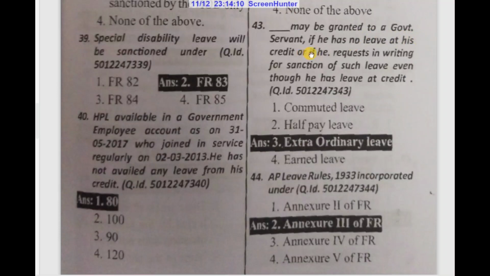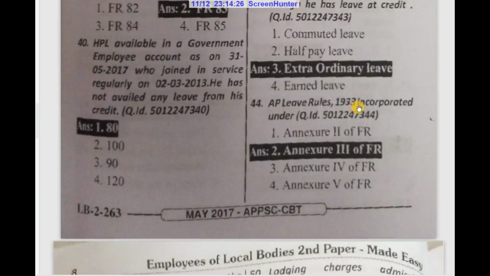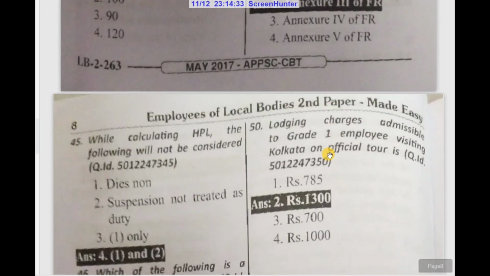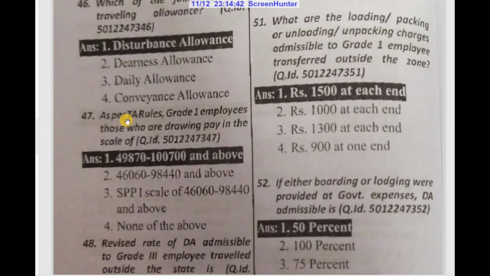Dash may be granted to a government servant if he has no leave at his credit, or if he requests in writing for sanction of such a leave even though he has leave at credit. Extraordinary leave. AP Leave Rules 1933 incorporated under Annexure 3 of FR. While calculating HPL, the following will not be considered: 1 and 2. The suspension not treated as duty.